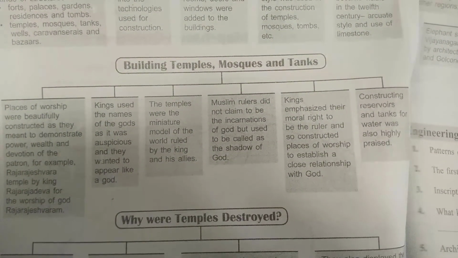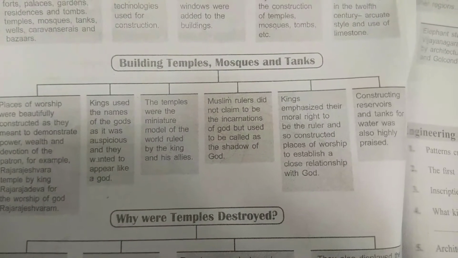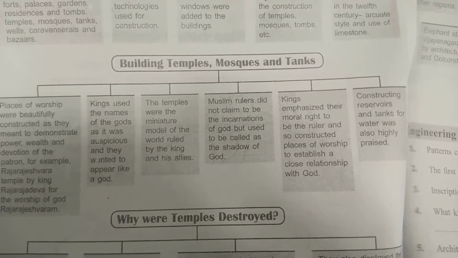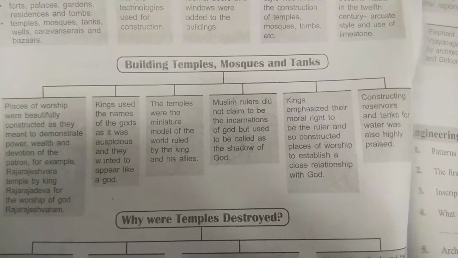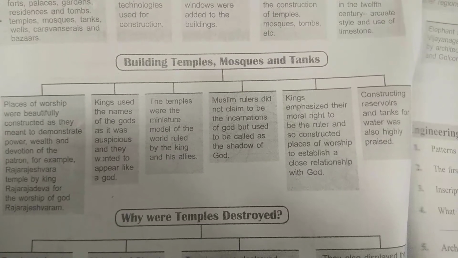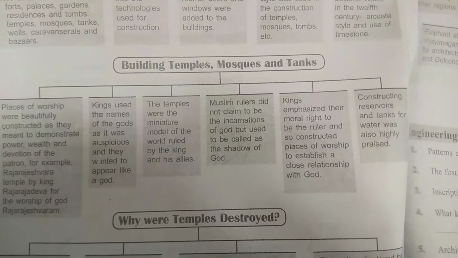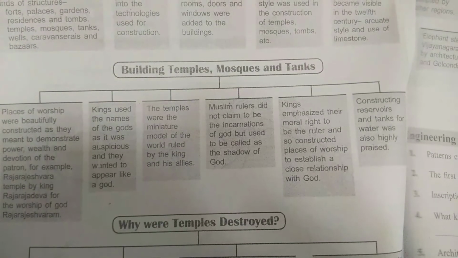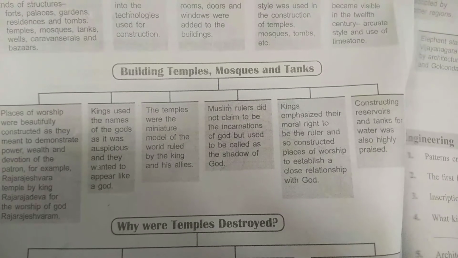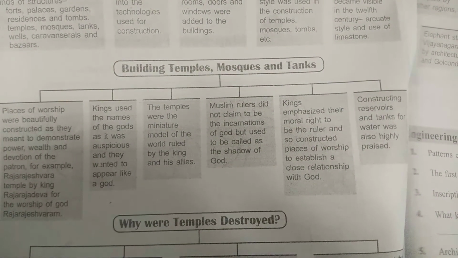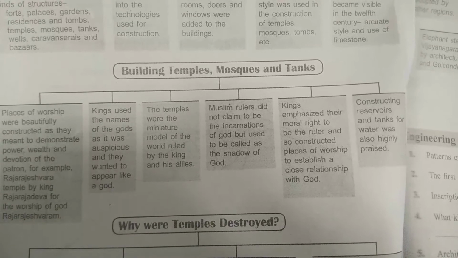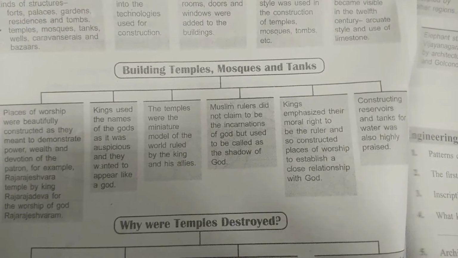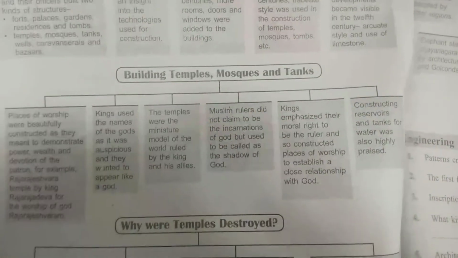Kings emphasized their moral right to be rulers and so constructed places of worship to establish a close relationship with God. They emphasized that they had a moral right to construct places of worship because they were the ruling class, and as the shadow of God they had a close relationship with God.